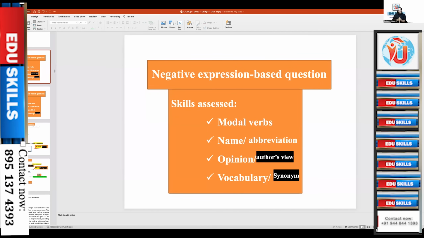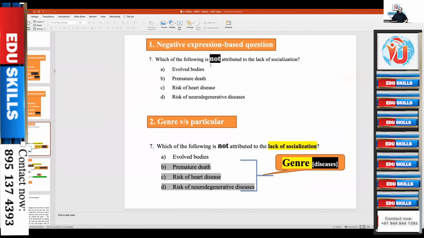Negative expression based questions. Skills assessed: modal verbs, names or abbreviations, opinion, that means author's view, vocabulary, synonyms normally. Read this one. Now you see this is negative. We say which of the following is not attributed to the lack of socialization. So you have to select one.